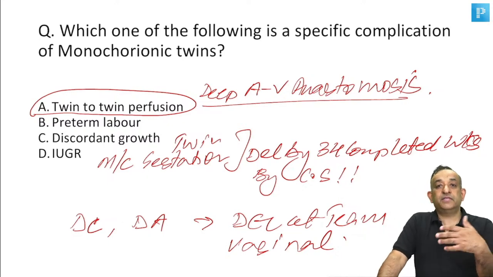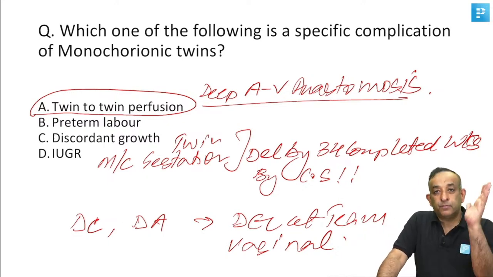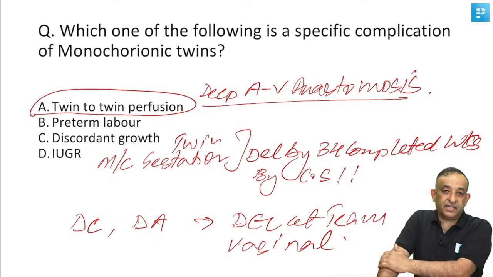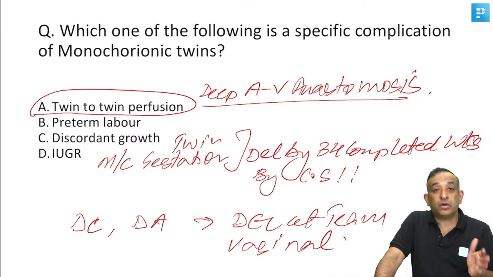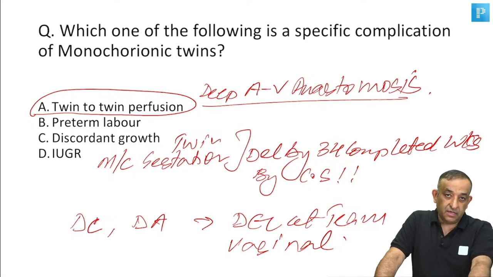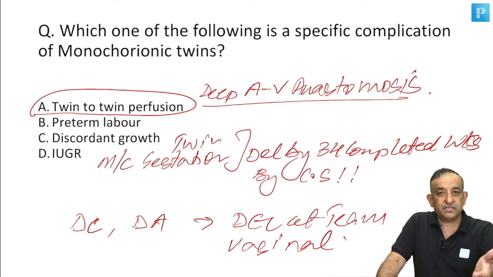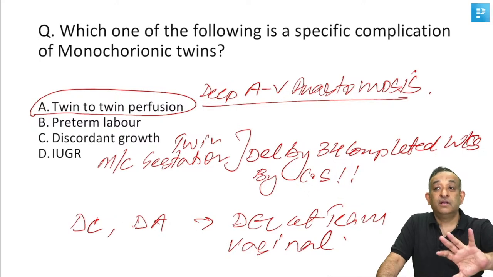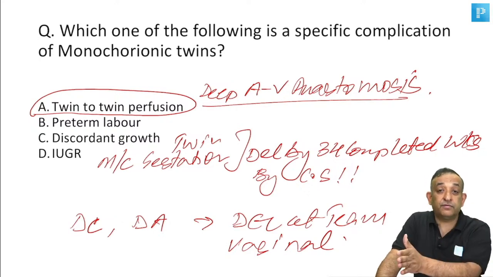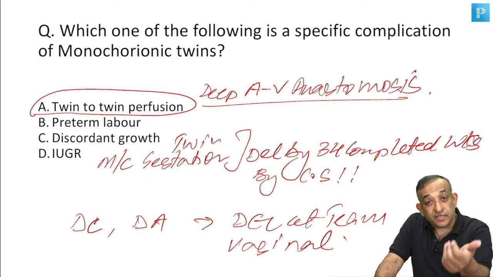So dichorionic diamniotic, the plan is to do a normal vaginal delivery for these twins. Of course, if the first baby is breech, I'll do a cesarean section. Now monochorionic twins, the plan is to do a cesarean section at 34 weeks. Sometimes I do the cesarean at 32 weeks itself. I give steroids by 32 weeks and do a cesarean, because sometimes waiting from 32 to 34 weeks for lung maturity is a little risky.